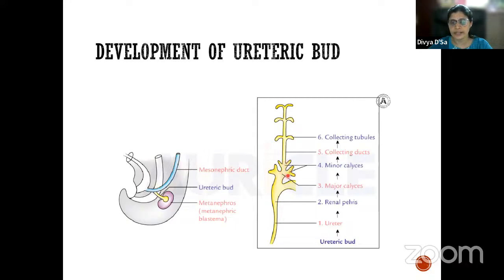Like that, it goes on dividing and forms the major as well as the minor calyces, and the collecting ducts up to the collecting tubules. Up to 13 generations it goes on dividing, and the entire collecting system of the kidney develops from this ureteric bud.